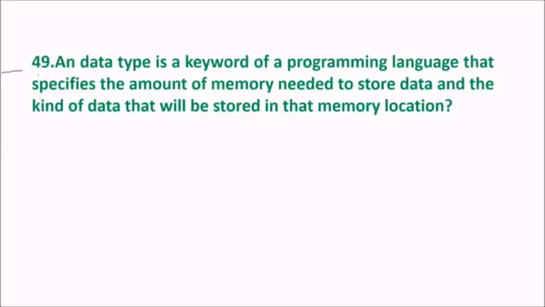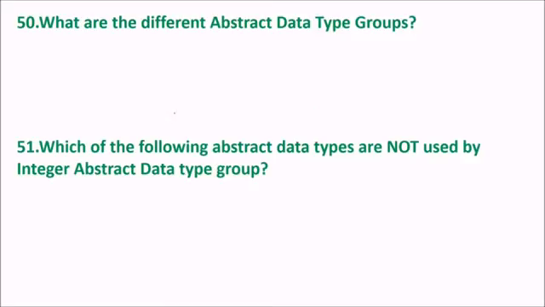Question 49: a keyword of a programming language that specifies the amount of memory needed to store data and the kind of data that will be stored in that memory. What is that keyword? When we apply it to a data type in a programming language, it specifies the amount of memory needed to store the data and the kind of data that will be stored in that memory. The answer is abstract.